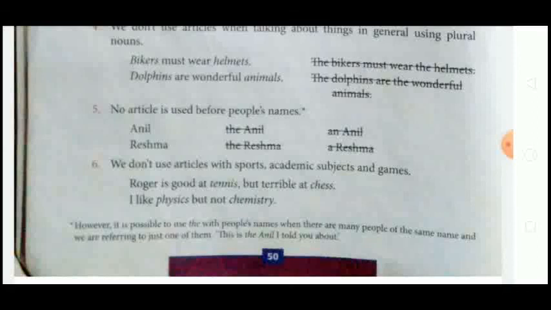Okay, sixth one: we don't use articles with sports, academic subjects and games. We don't use any article for sports, academic subjects or games. For example, Roger is good at tennis but terrible at chess. Here we cannot say the Roger is good at the tennis but terrible at the chess. I like physics but not chemistry, academic subjects.